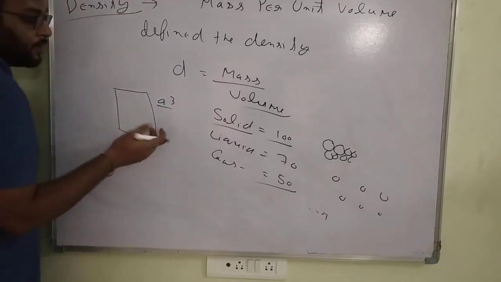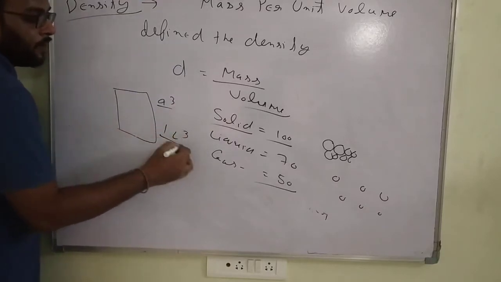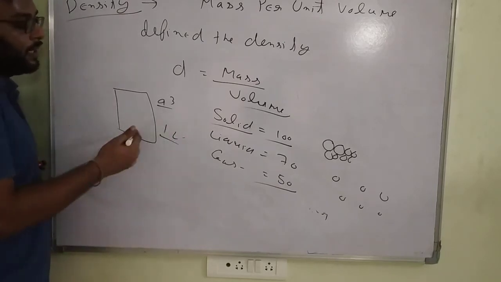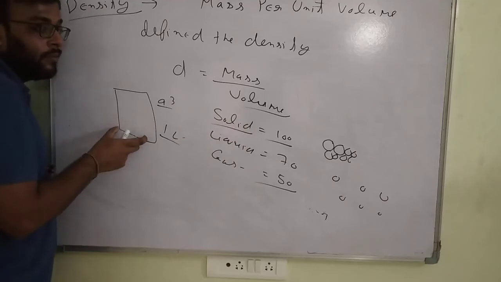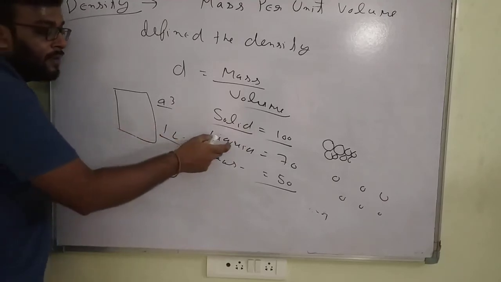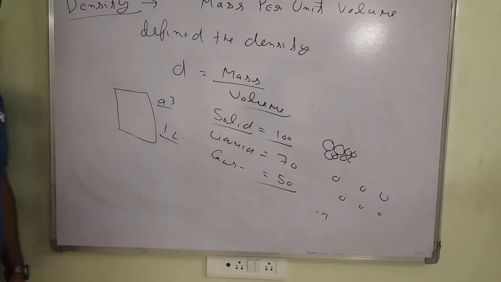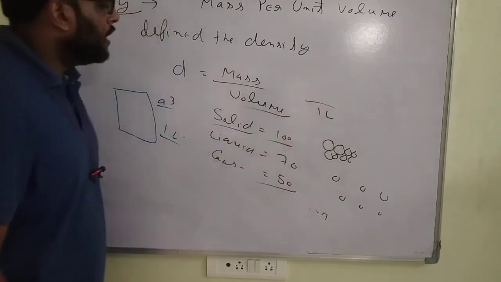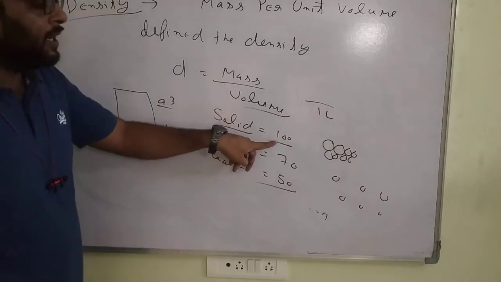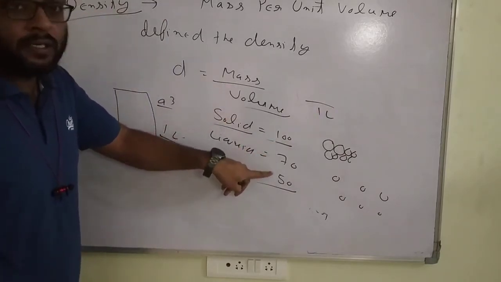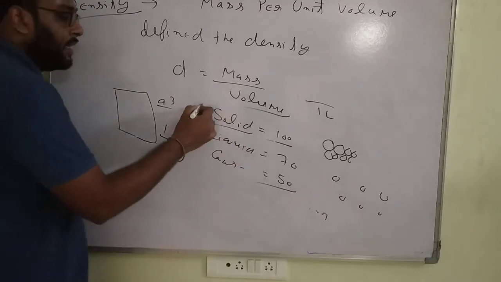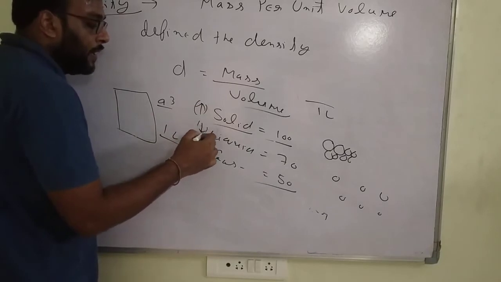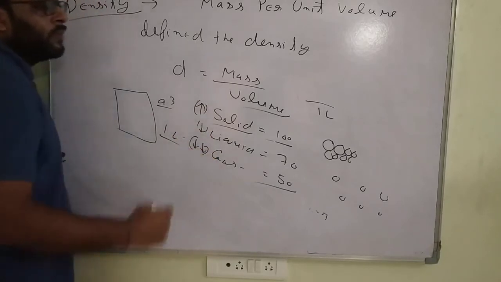Suppose I take the example of 1 liter. In it, 100 particles come for the solid, 70 particles for the liquid, and 50 particles for the gas. The volume is fixed at 1 liter, but the 100 particles have more mass and the fewer particles have less mass. So the density of a solid is high, liquid density is lower, and gaseous density is lowest. Are you getting my point?